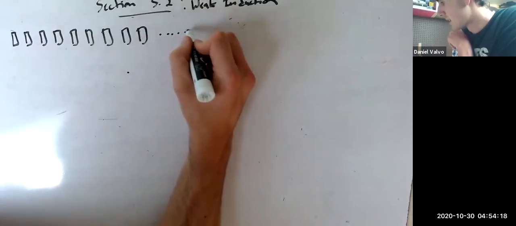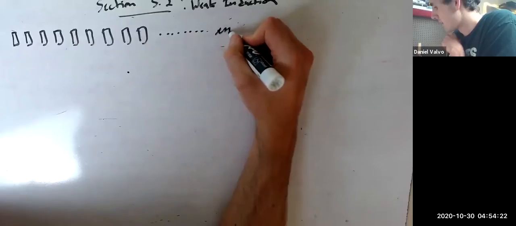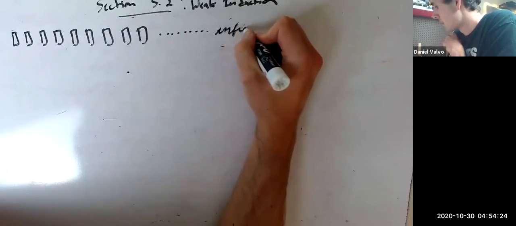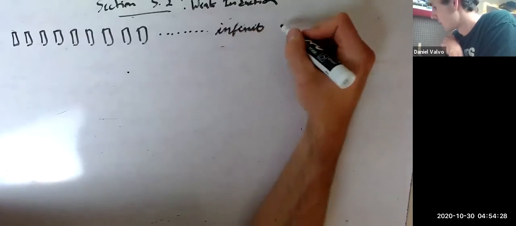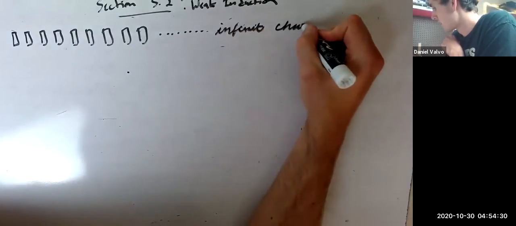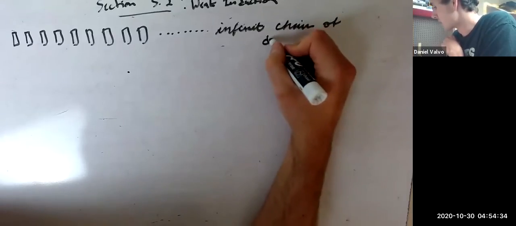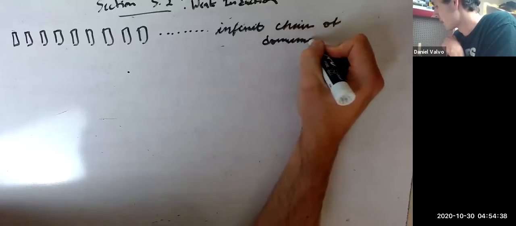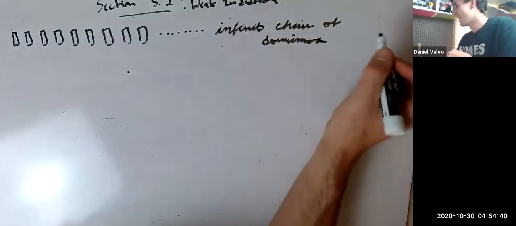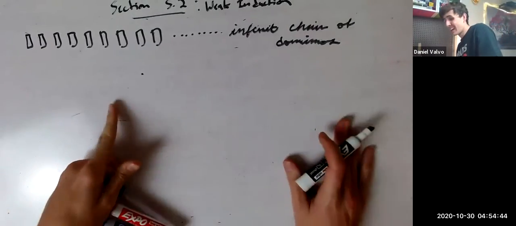This is an infinite chain of dominoes. I felt like cursive was good for the moment here. How do I write? Sound like that. Infinite chain of dominoes. Okay.